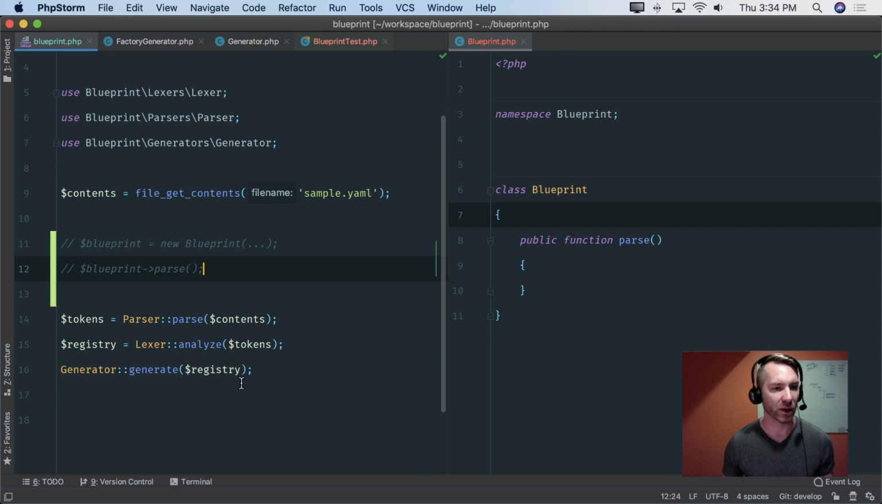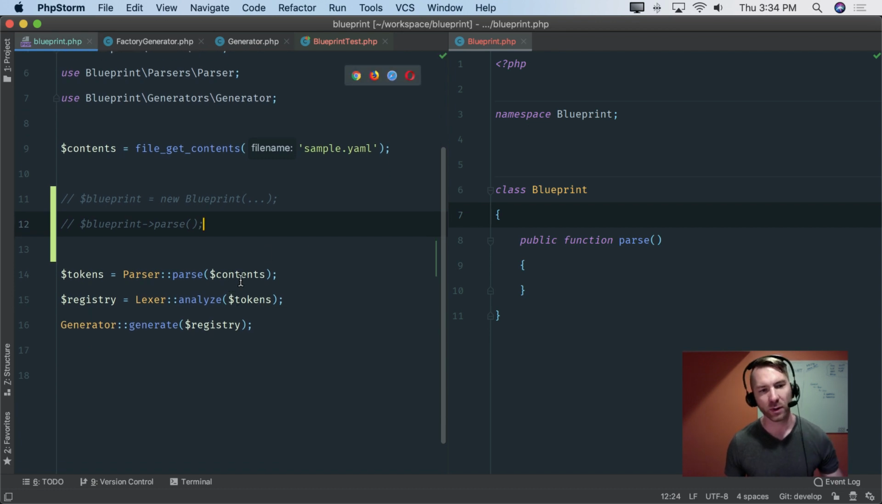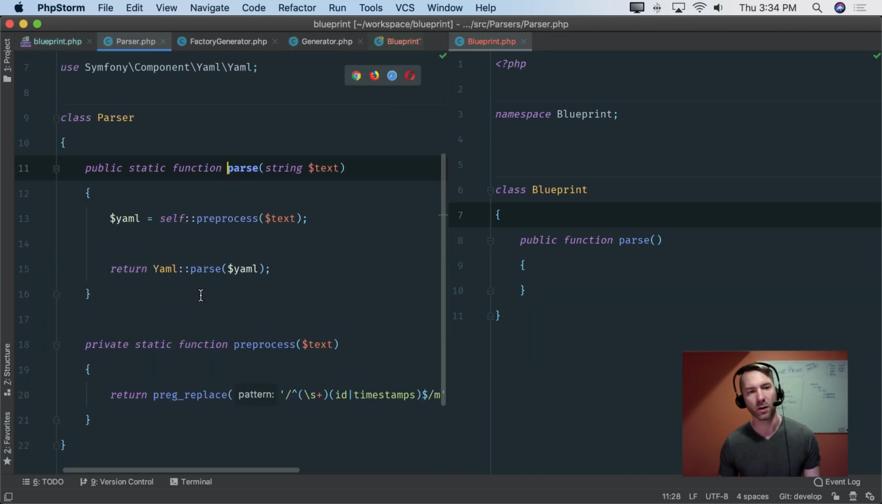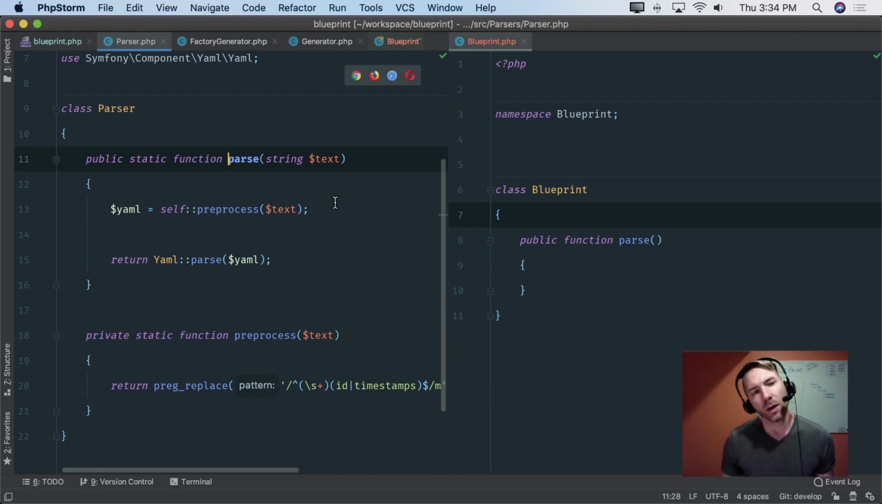Okay, so let's go back and reference our spike. Really what we're doing is passing in some contents to parse, and this is ultimately going to call the underlying parser. So we could do a couple of different things here. We could keep this parser, or we could make this inside of Blueprint.